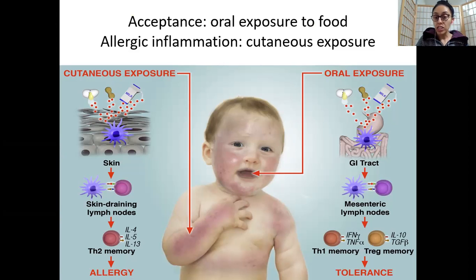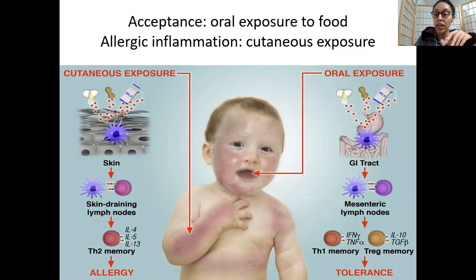And this will increase the tolerance of your T1 memory cell, meaning less likely to cause a non-IgE mediated allergic reaction, less likely to develop allergic reactions such as gluten allergy.